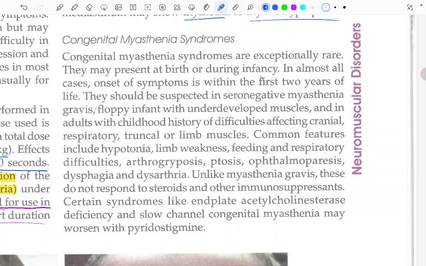Common features include hypotonia, limb weakness, feeding and respiratory difficulties, arthrogryposis, ptosis, ophthalmoparesis, dysphagia and dysarthria. So these are the common features of congenital myasthenia syndromes. Unlike myasthenia gravis, these do not respond to steroids and other immunosuppressants. Certain syndromes like end-plate acetylcholinesterase deficiency and slow channel congenital myasthenia may worsen with pyridostigmine.